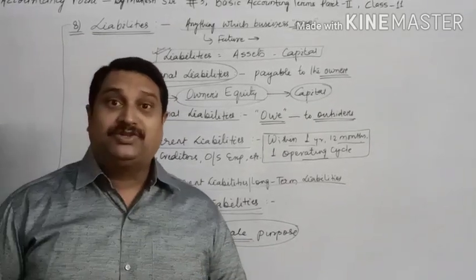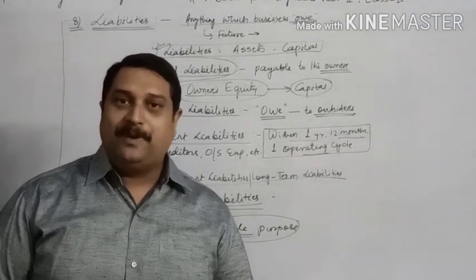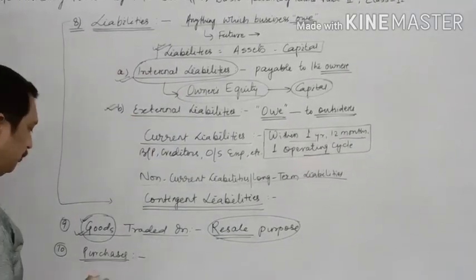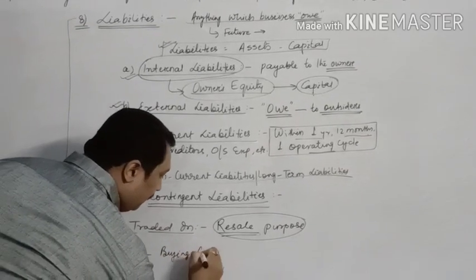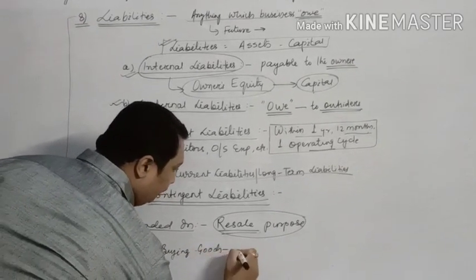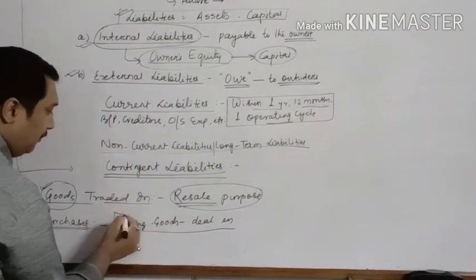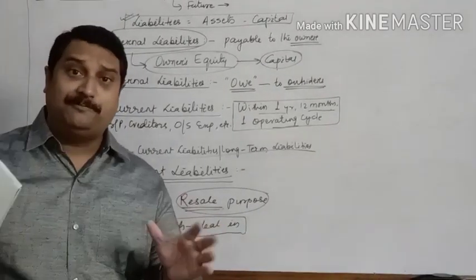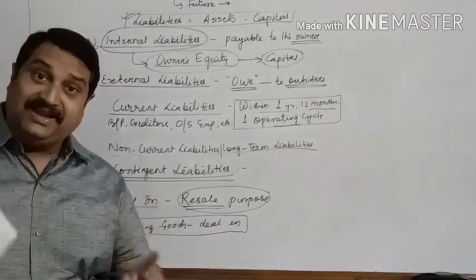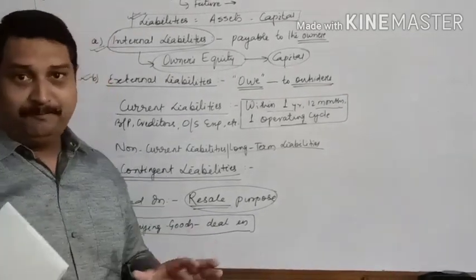But what do you mean by purchase of goods? Purchase of goods means buying the goods in which you deal in. Whatever things you deal in, or for whatever purpose you do your business, when you buy those things, it will be considered as your purchases.